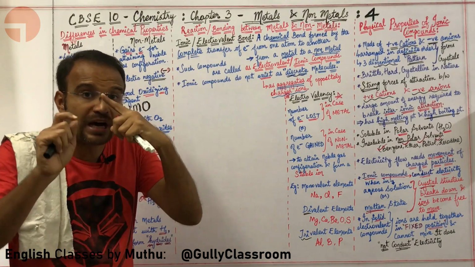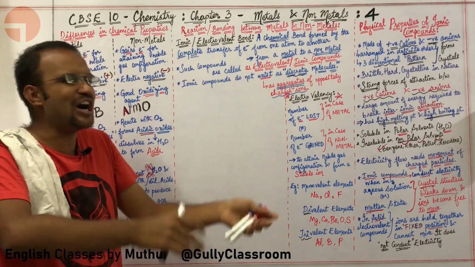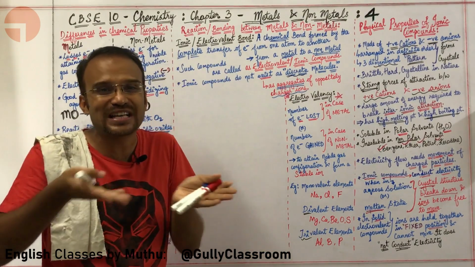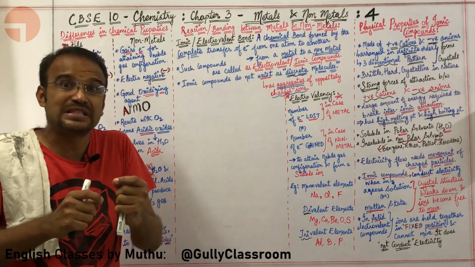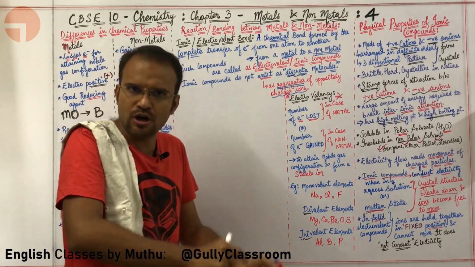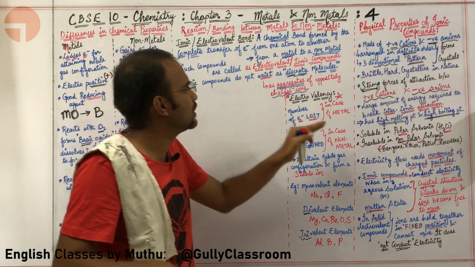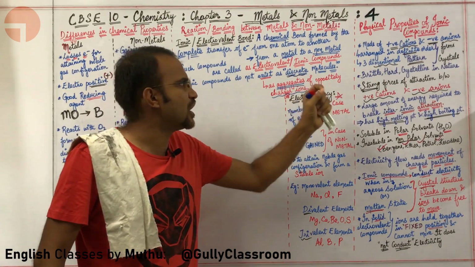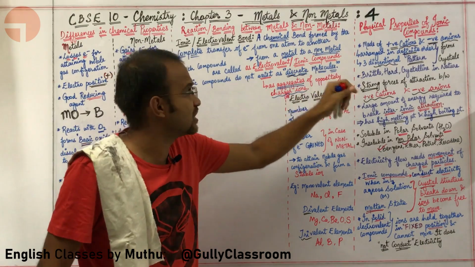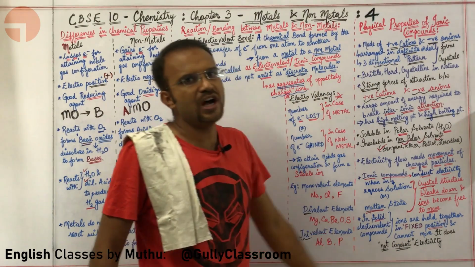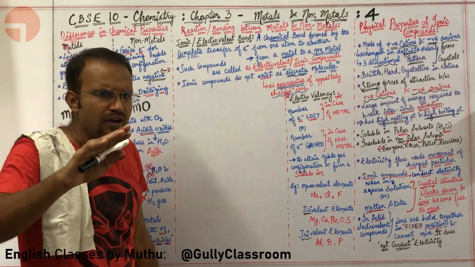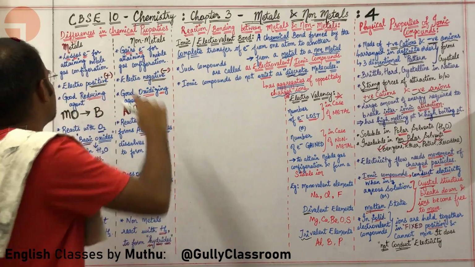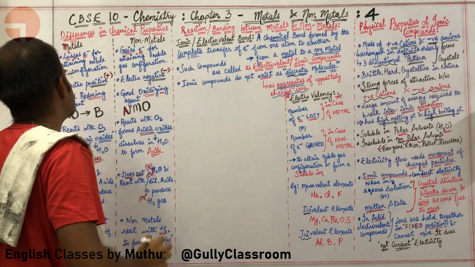A compound with an ionic bond is called an ionic compound. A compound with an electrovalent bond is called an electrovalent compound. We will study the formation of such compounds, and also look at the physical properties of ionic compounds. That will be the last topic of this lecture. Without wasting time, let us start the differences in chemical properties of metals and non-metals.